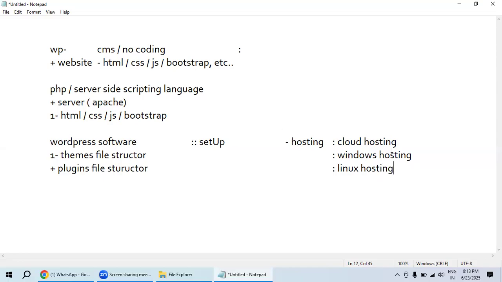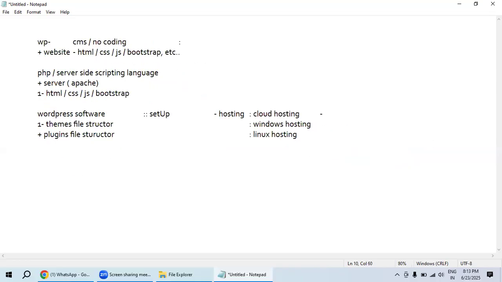Okay, these are the multiple kinds of hosting. If it is cloud hosting, what are they? Okay, listen carefully. These are very important topics we are discussing here. So the intro is the heart of this subject.